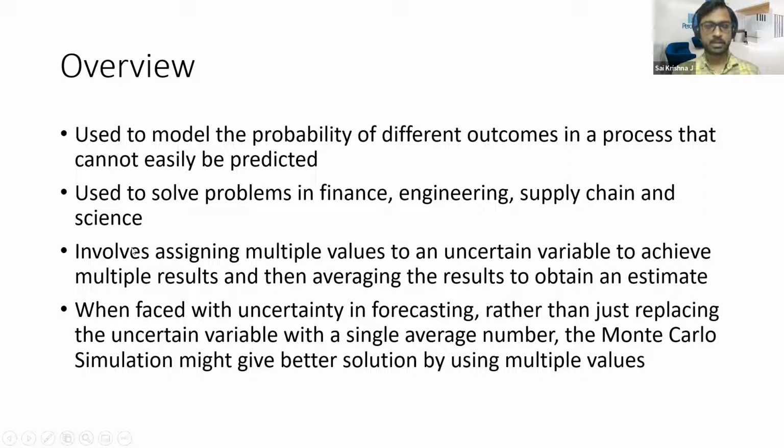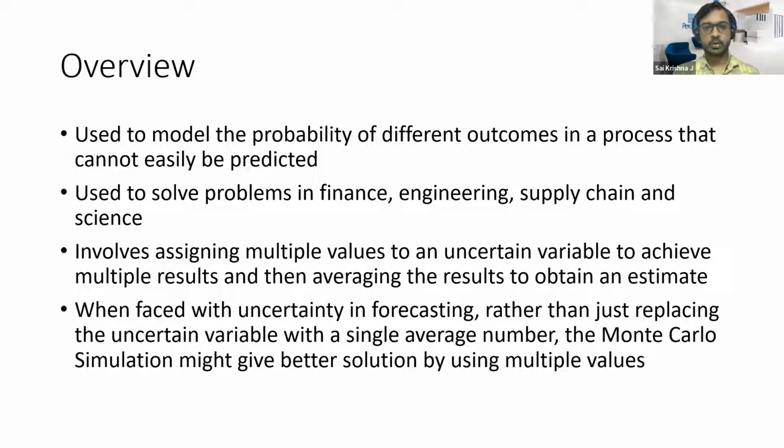So what the technique does is it involves assigning multiple values to an uncertain variable to achieve multiple results, and then you take the average of those results to obtain an estimate. There is one particular variable for which you don't know what the value can be. So what you do is you assign multiple random values to that variable, and you do those calculations, and those calculations will yield multiple results, and then finally you calculate the average of all those results. That will give you the estimate.